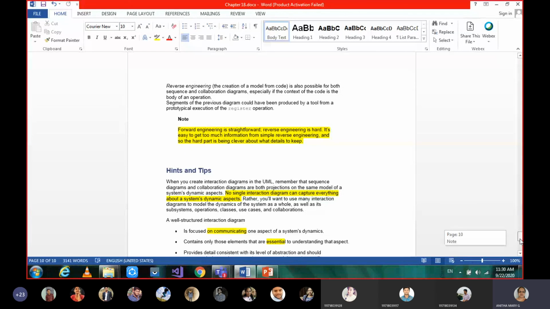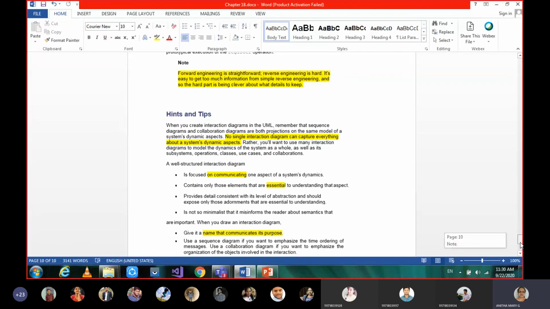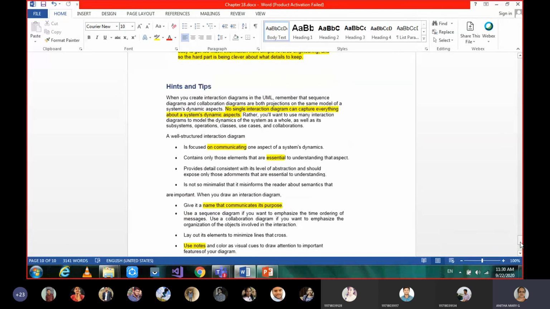Okay, and then hints and tips in order to draw these diagrams. No single interaction diagram can capture the entire system aspect. As I told you, either a sequence diagram or collaboration diagram can show you only one flow of control to perform a task.